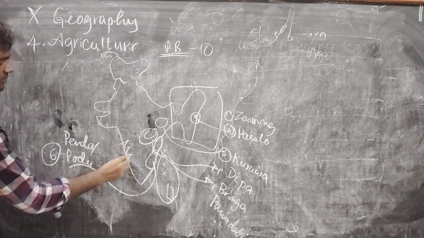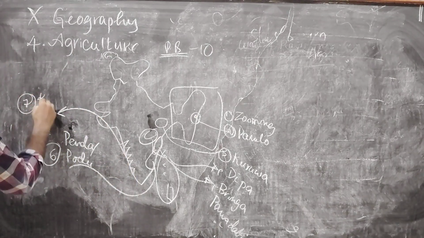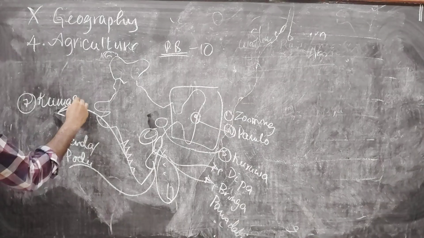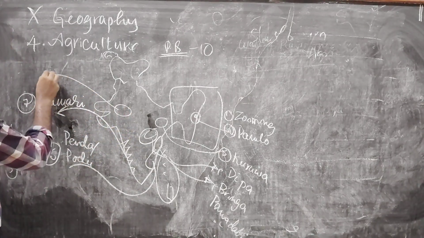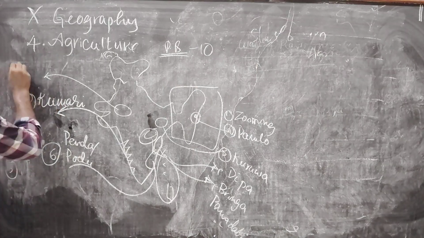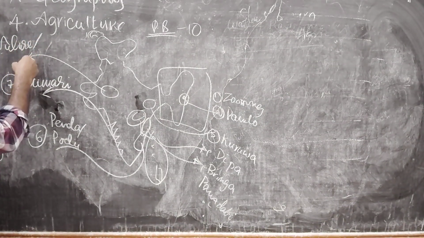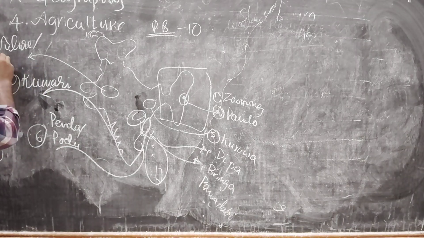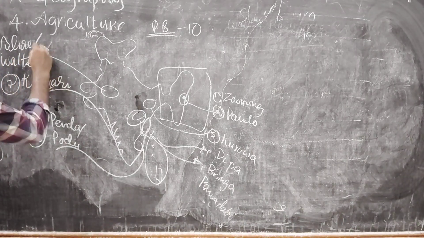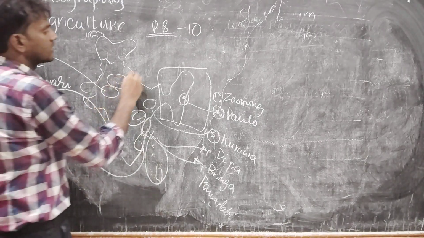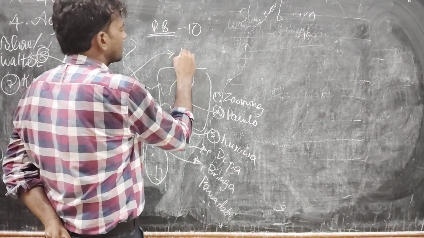Coming to the Western Ghats, we call it Kumari. In the Western Rajasthan area, we call it Valre or Walter. In the Madhya Pradesh area, we call it Dahiya.